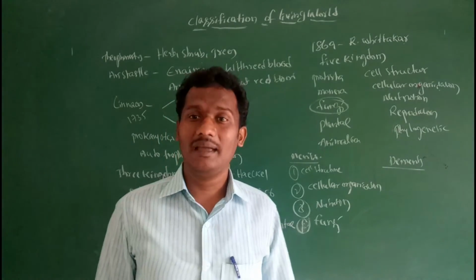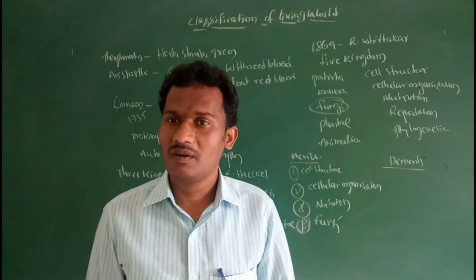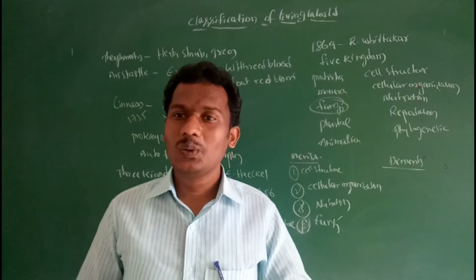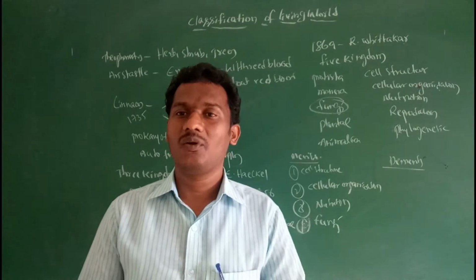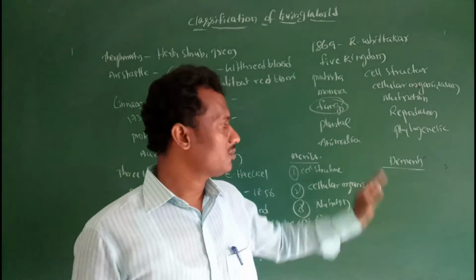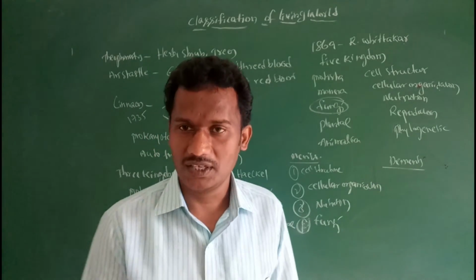At the same time, he did not place the viruses in the five kingdom system of classification. Why? Because viruses are acellular. So these are considered not living things due to lack of metabolism. So these are demerits of five kingdom system of classification.